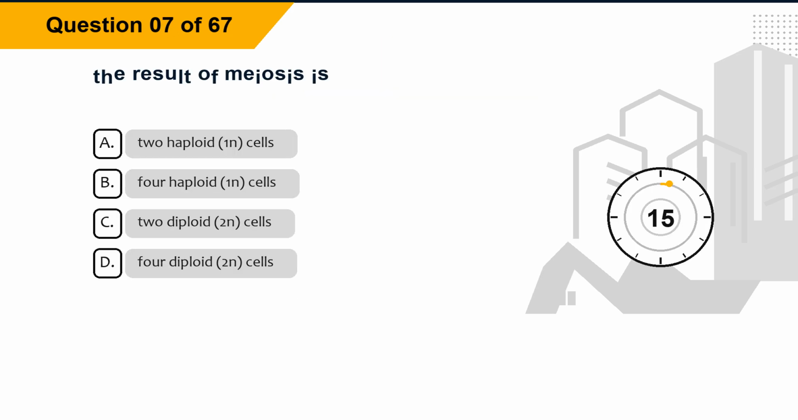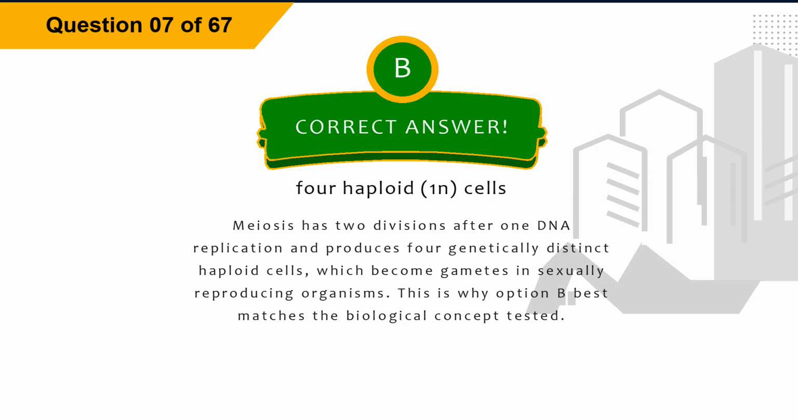Question 7. The result of meiosis is: Option A, 2 haploid, 1N, cells. Option B, 4 haploid, 1N, cells. Option C, 2 diploid, 2N, cells. Option D, 4 diploid, 2N, cells. The correct answer is option B, 4 haploid, 1N, cells. Explanation. Meiosis has 2 divisions after 1 DNA replication and produces 4 genetically distinct haploid cells, which become gametes in sexually reproducing organisms. This is why option B best matches the biological concept tested.